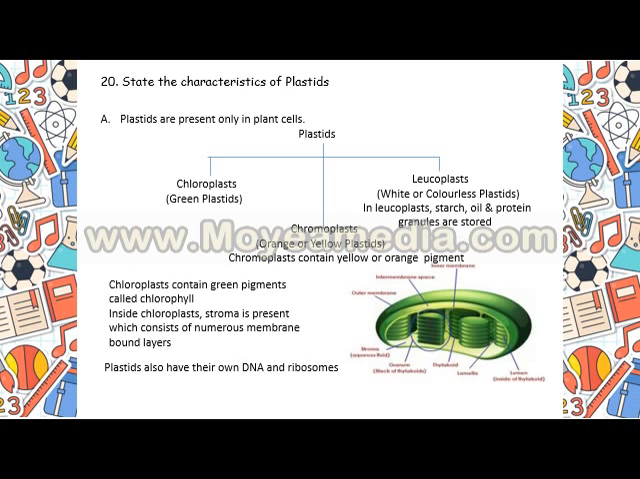And now chromoplast, as I have told already, there are colored pigments, yellow or orange pigments present. And in case of leucoplast, only colorless plastids. Colorless plastids means it's colorless actually. Starch, oil and protein granules are stored, they don't have any color rather. So that are called leucoplasts.